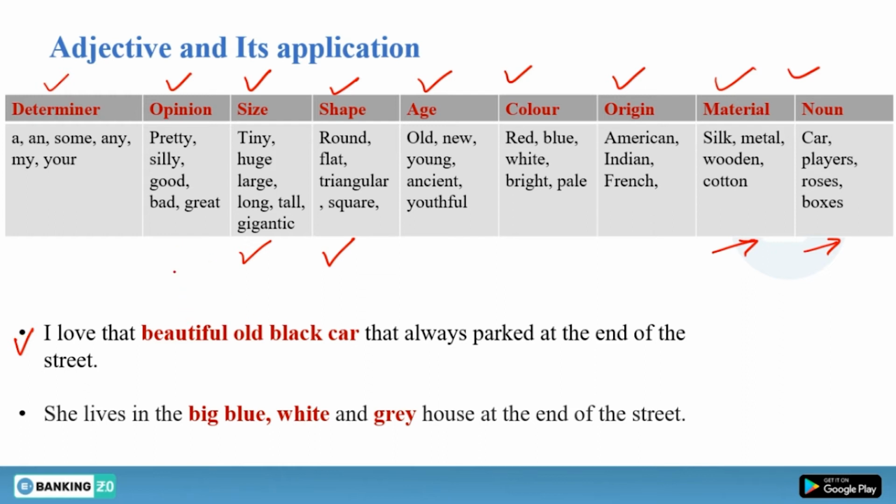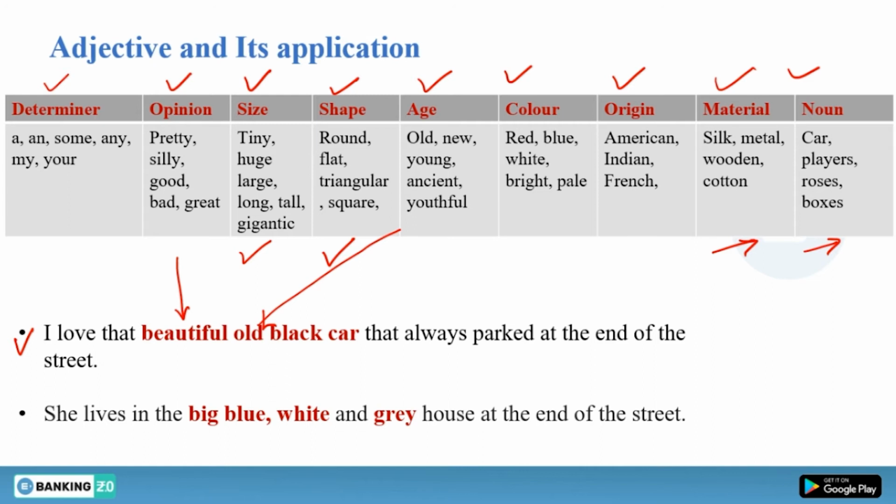So beautiful is the opinion, as I told you. Size, no, old is not talking about size. Age. Age doesn't exactly mean how old are you. We are not only talking about a person, we can also talk about how old a particular thing is, when something has been manufactured, so the date of manufacturing in this context as well.